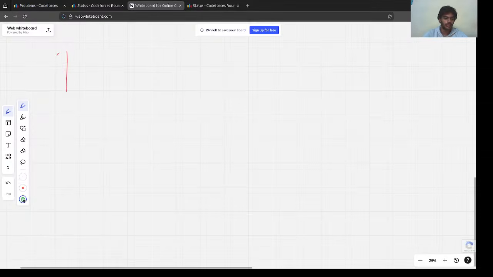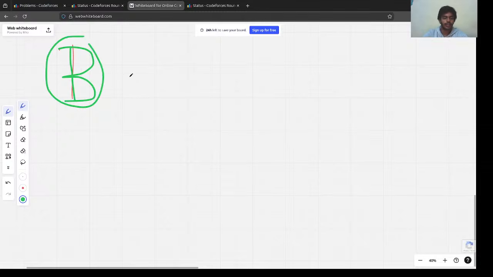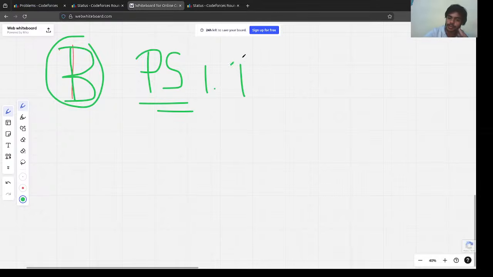Let's actually use a bolder one. Yeah. So in this B question, let's first extract the problem statement. The first thing first is that we came to know what a permutation is.